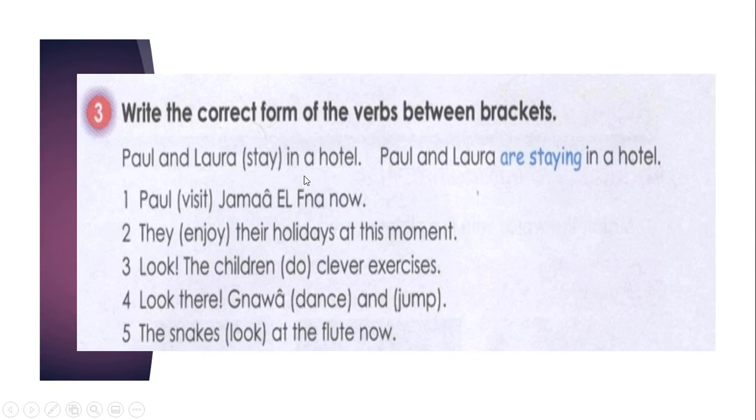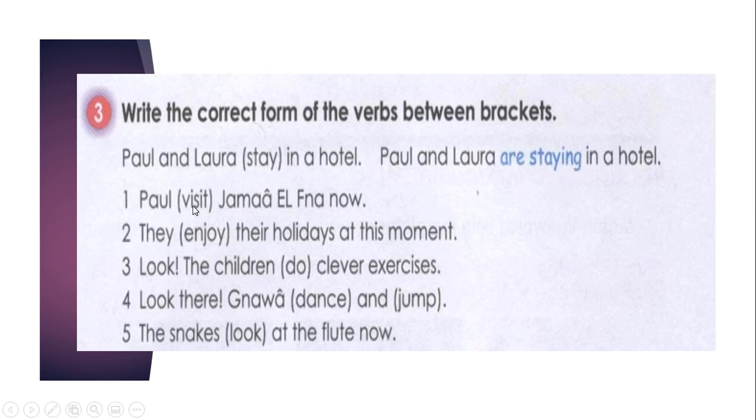Paul and Laura stay in a hotel. So if we want to put the verb stay in the correct form in the present continuous, we have to take into consideration three elements. The verb to be plus the verb plus ing: are staying. So if you write just Paul and Laura staying, it's wrong, it's not correct. So you have to use verb to be plus verb plus ing, 3 elements.